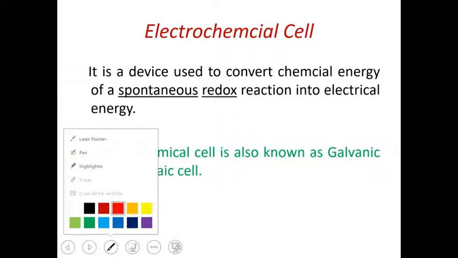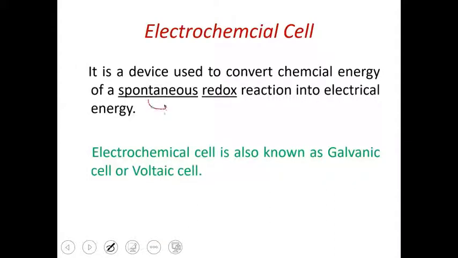Spontaneous reactions have delta G negative. What is delta G? It gives the free energy change. Spontaneous reactions are those reactions which take place by themselves. No external force is required. For those types of reactions, the Gibbs free energy change is negative.